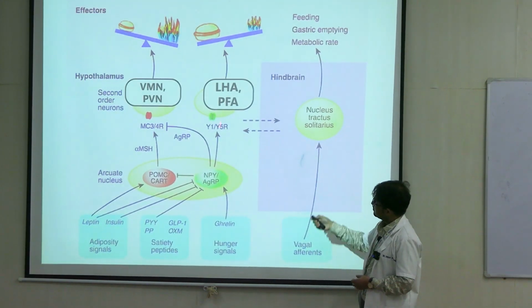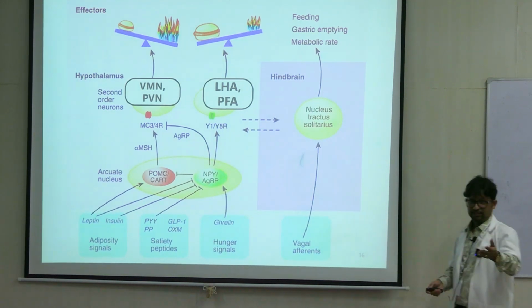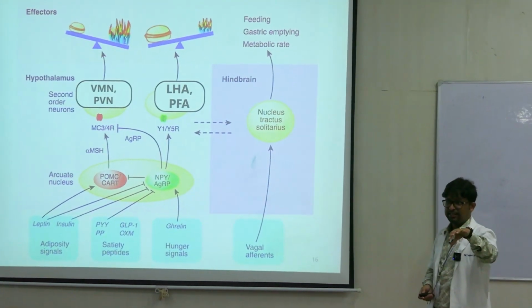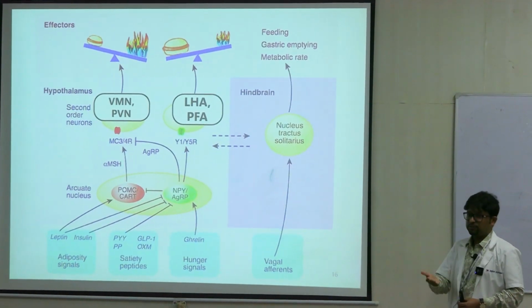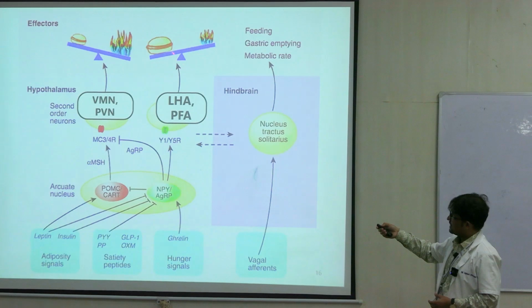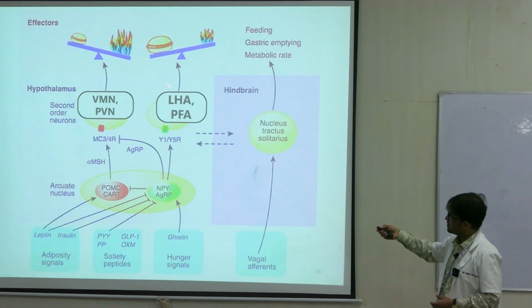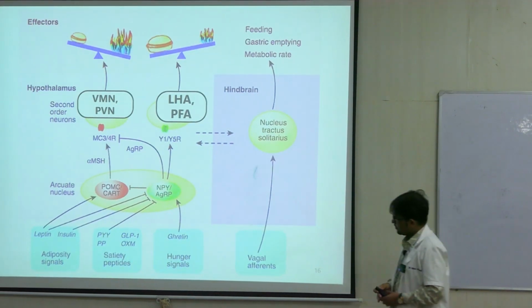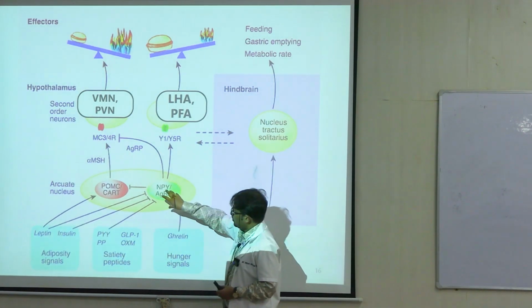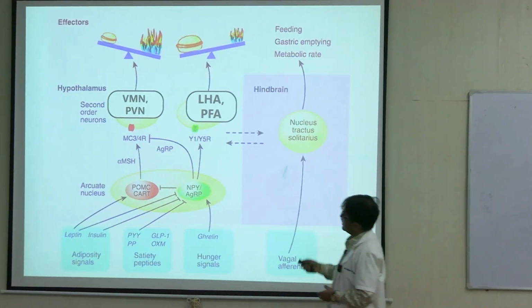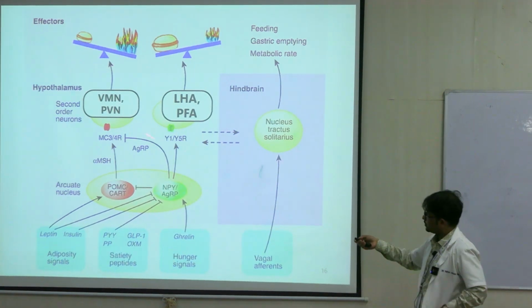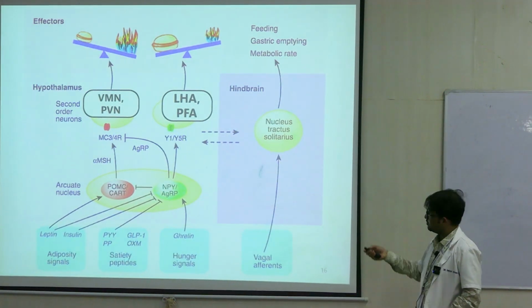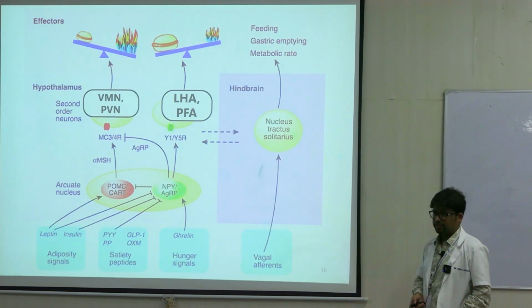As I said at the beginning, for energy balance, intake and expenditure, there is a balance. When we are eating, the balance shifts to this side, right? It tilts towards the feeding side. So neurons from here project onto lateral hypothalamic area, prefrontal area, and they act through Y1, Y5 receptors and increase food intake.